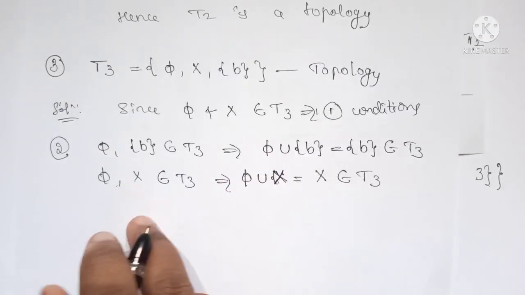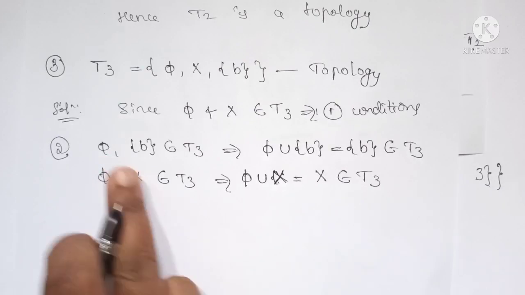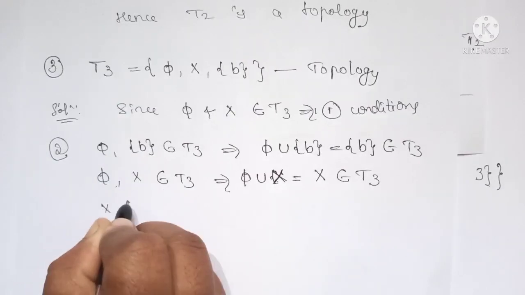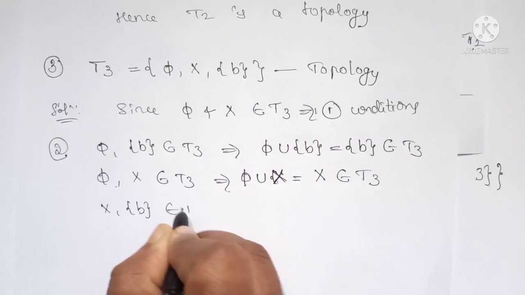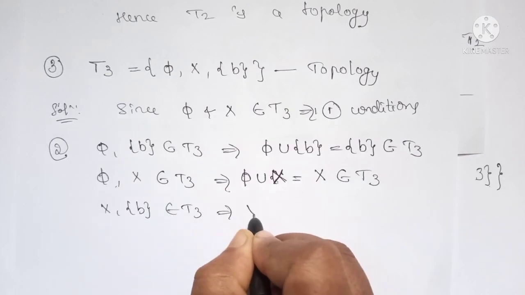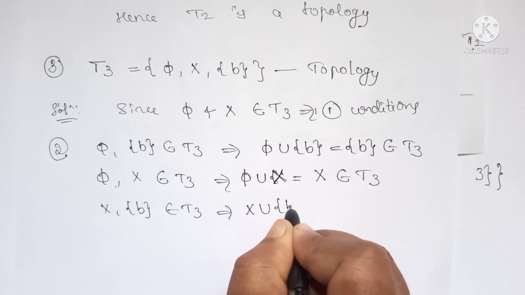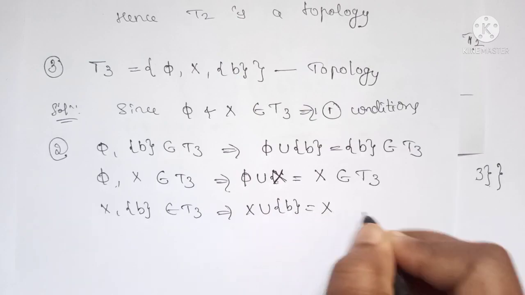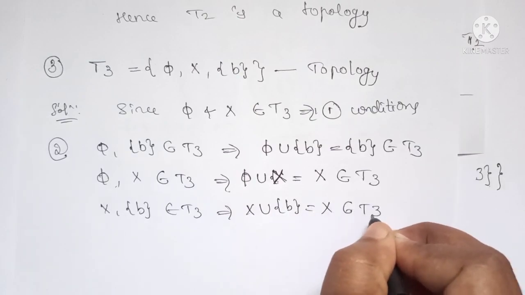Next, X with B belonging to T3, then X union B is again the set X itself, which also belongs to T3.